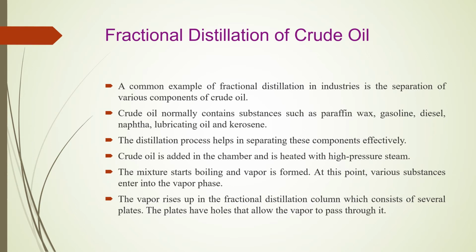So crude oil normally contains substances such as paraffin wax, gasoline, diesel, lubricant oil, naphtha, kerosene. The distillation process helps in separating these components effectively. Crude oil is added in the chamber and heated with high pressure steam. The mixture starts to boil and vapor is formed. At this point, various substances enter into the vapor phase.